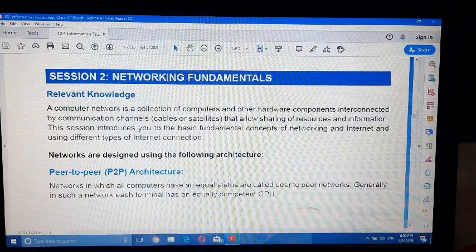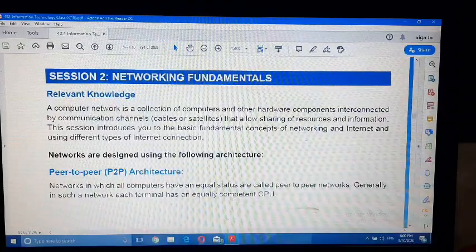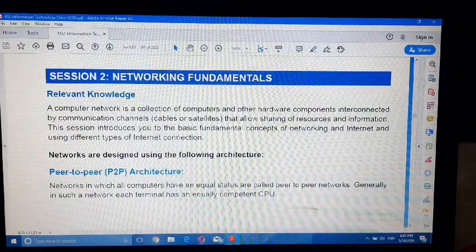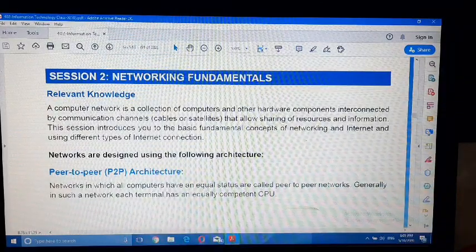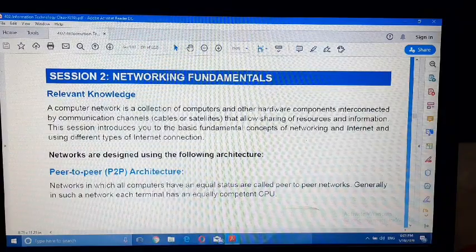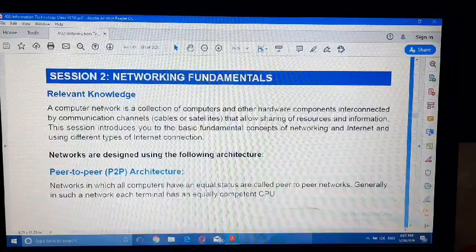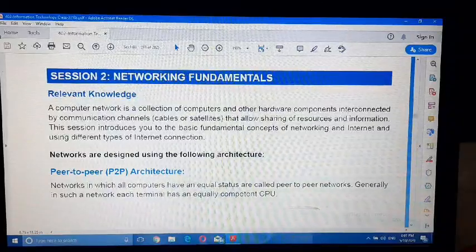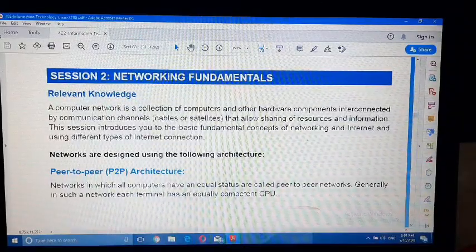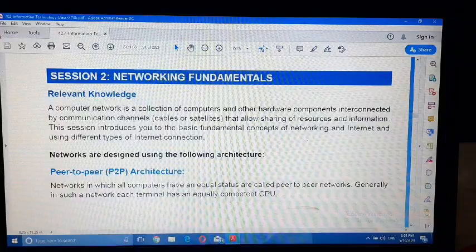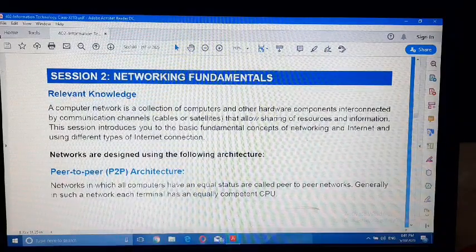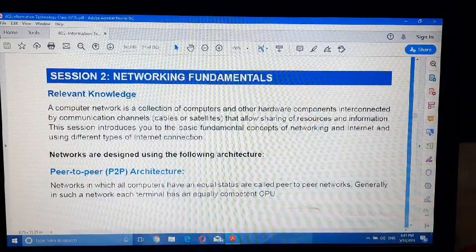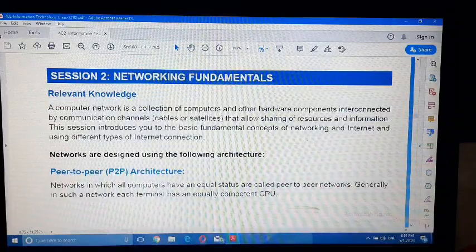What is a computer network? A computer network is a group of computers and peripheral devices connected through data communication channels that allow sharing of resources and information. The best example of a computer network is the internet. Using a computer network, we can share resources like printers, scanners, data files, video, audio, etc.